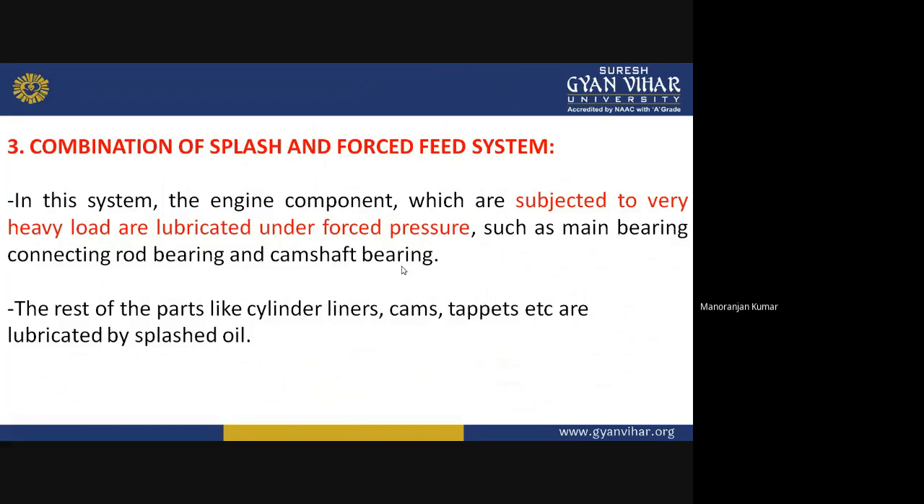So in the combination of a splash and force feed system, the engine components which are subjected to very heavy load are lubricated under forced pressure, such as the main bearing. It will carry more load. So the main bearing, connecting rod bearing, and camshaft bearing are lubricated by the force feed system, whereas the rest of the parts like cylinder liner, cams, and tappet are lubricated by the splash system. So there is a combination of splash and force feed system.